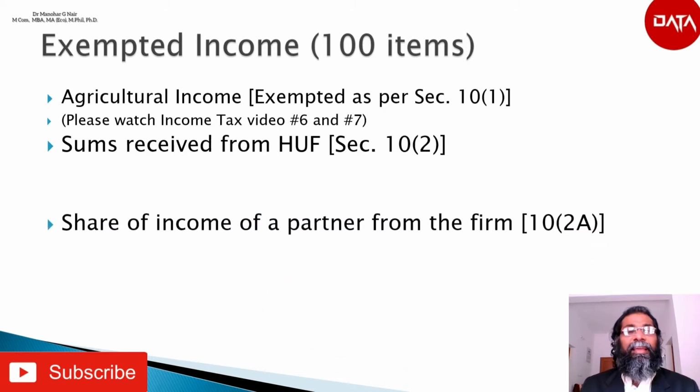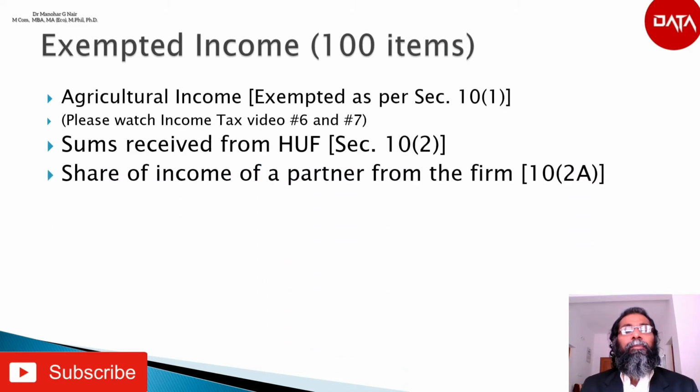Then the next one is share of income of a partner from the partnership firm. As per section 10(2)(a), a partner of a firm is exempt from tax on his share of income in the firm, which shall be computed by dividing the taxable profits of the firm in the same proportion as the profit sharing ratio mentioned in the partnership deed.